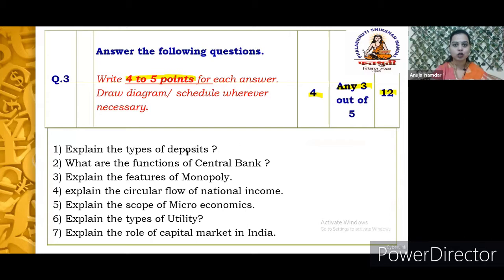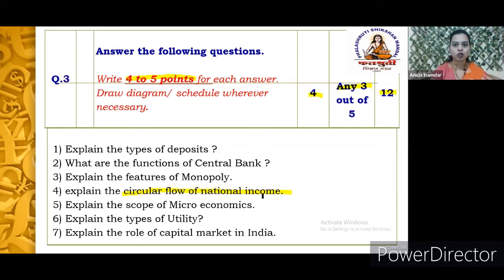Now, these are a few questions that can be asked for question number 3. If we specifically look at the fourth one, explain the circular flow of national income. This question is from macroeconomics, and we can't write the answer in points.